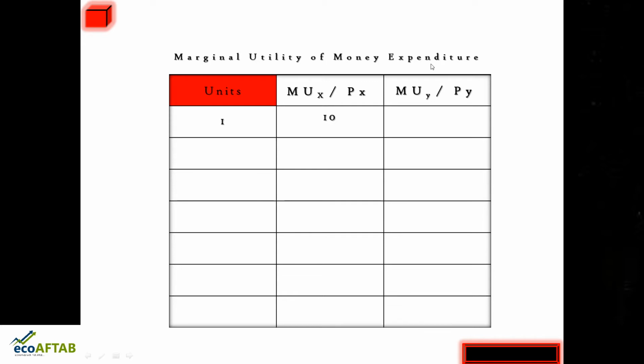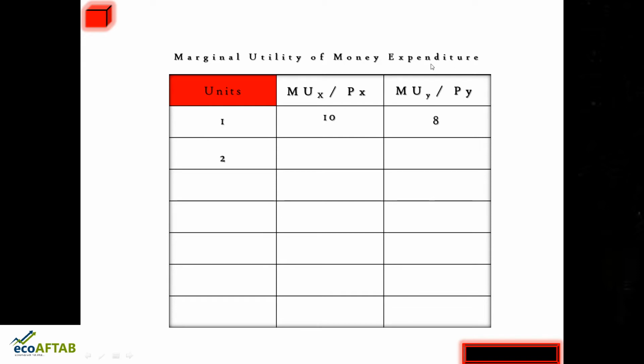What is the marginal utility of money expenditure with regard to dairy milk? Again the same thing. We remember for the first unit the marginal utility for dairy milk was 24, and now this 24 is to be divided by its price, and the price is ₹3. So 24 divided by 3, and that is equal to 8. So now we have got the marginal utility of money expenditure for different goods. In case of 5 star it is 10, in case of dairy milk it is 8.